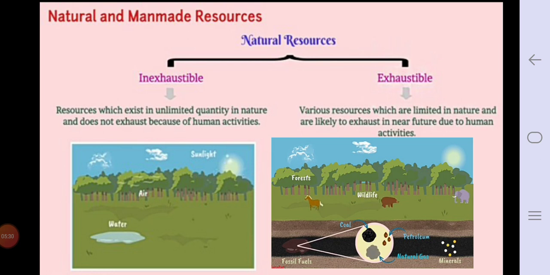You know why we are using animals and all that. Human beings, how they try to destroy them, how they use them, use their flesh, use their bones, use many things. Whatever we get from animals, we use for our selfishness to earn money. This we do, human beings. So they are going to exhaust. These are called exhaustible natural resources. So in the picture you can see fossil fuel, animals, forest. These are going to exhaust in the future, so they are called exhaustible natural resources.